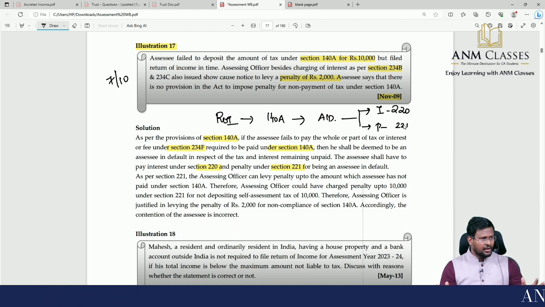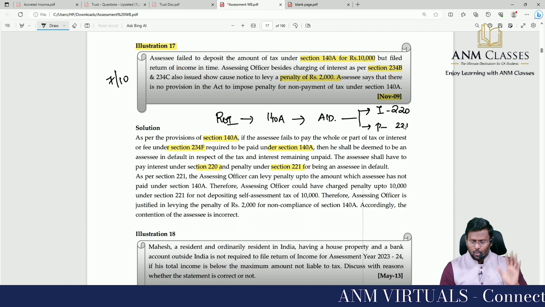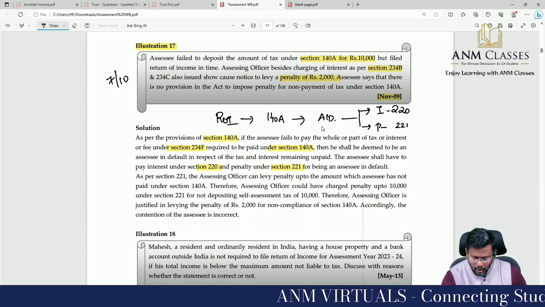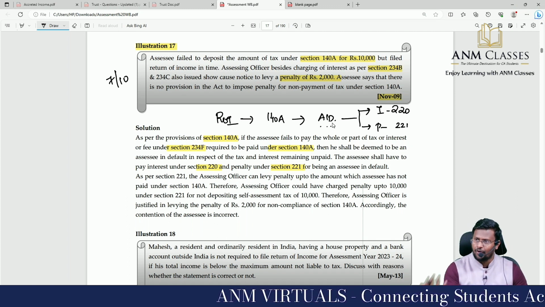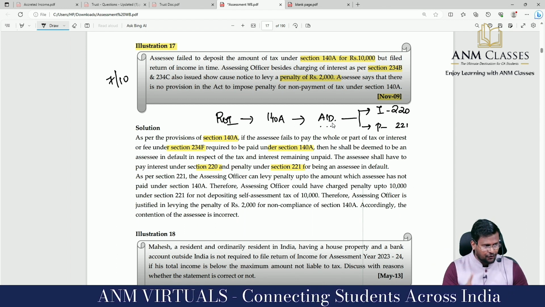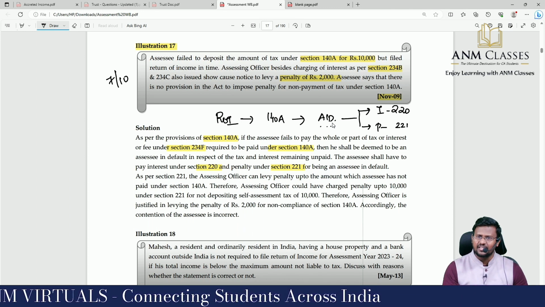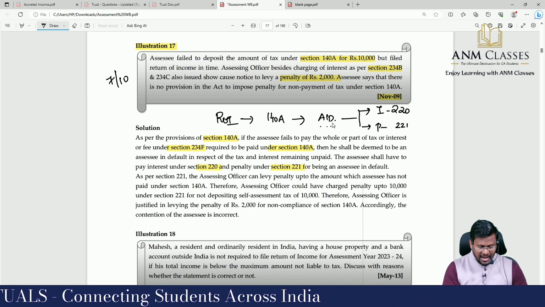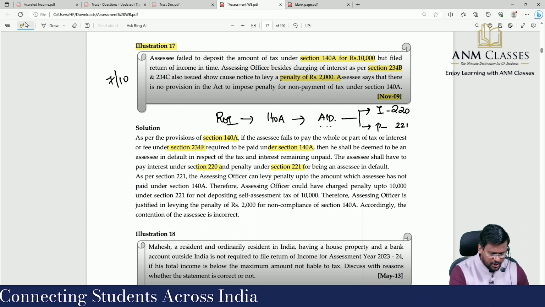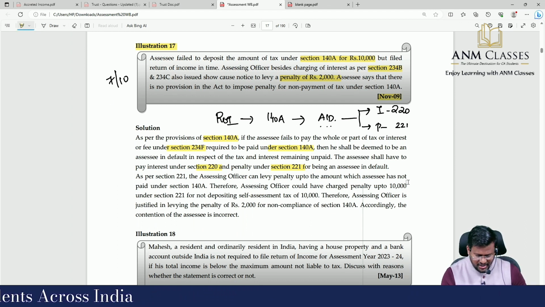So when you are filing the return of income, if you don't pay the self-assessment tax under section 140A, the assessee will be treated as assessee in default. Once an assessee has been treated as assessee in default, interest under section 220 and penalty under section 221 apply. As per section 221, the AO can levy penalty up to an amount which the assessee has not paid.